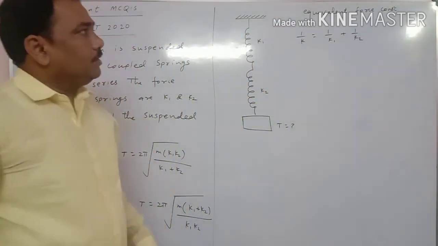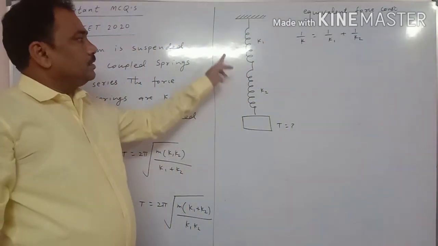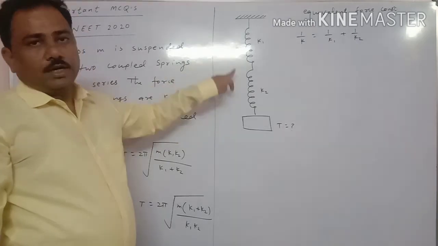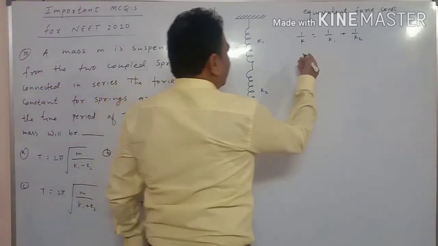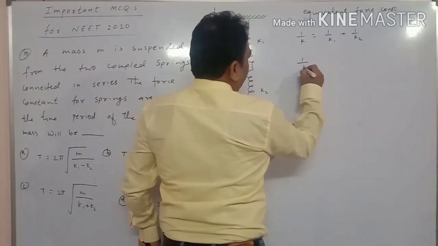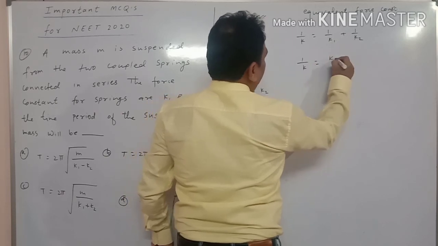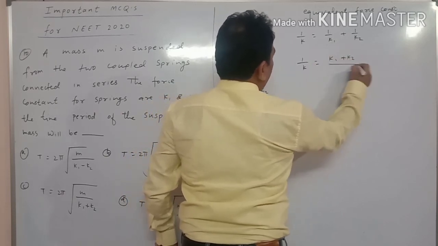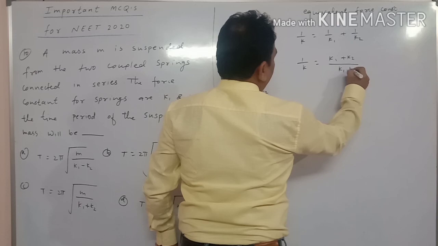Why can we calculate the equivalent force constant this way? Because the two springs are in series. So 1 by k is equal to k1 plus k2 upon k1 into k2.